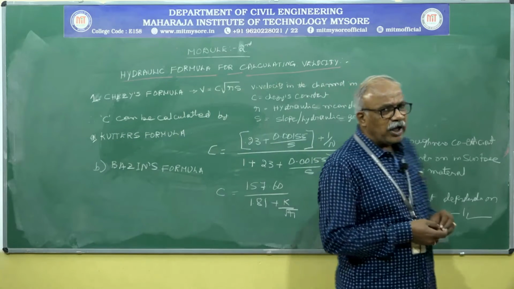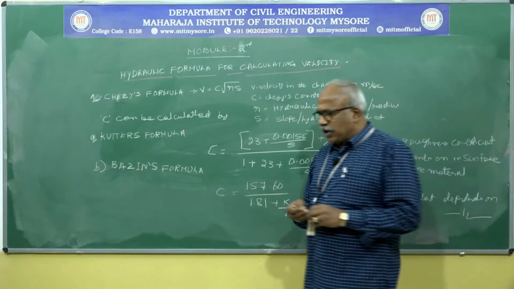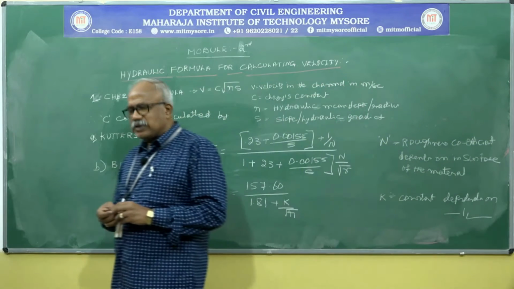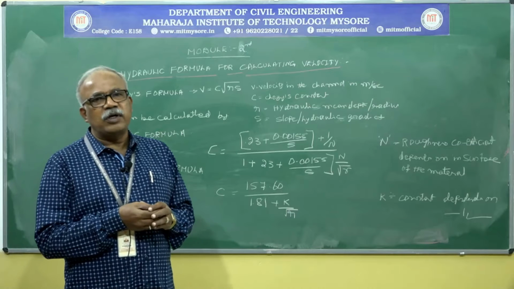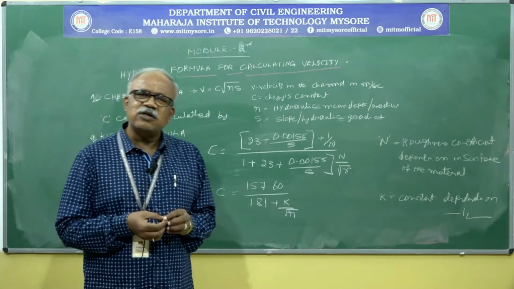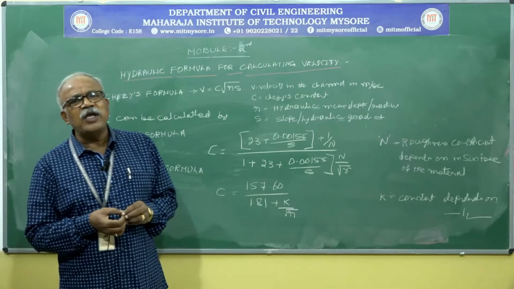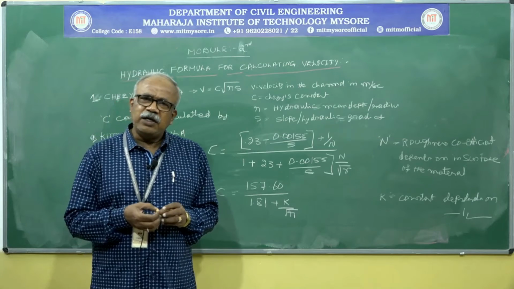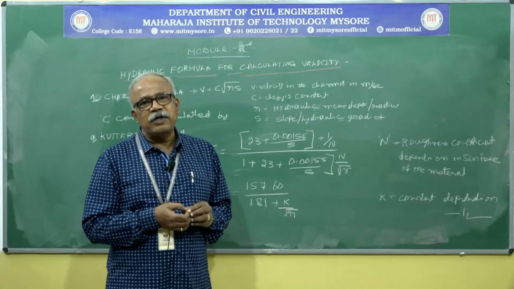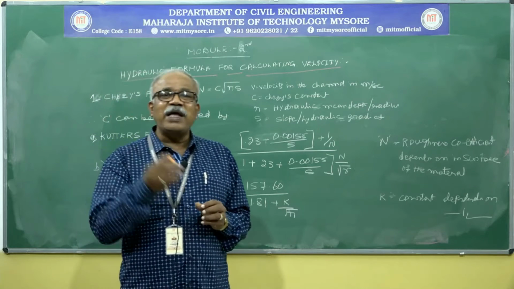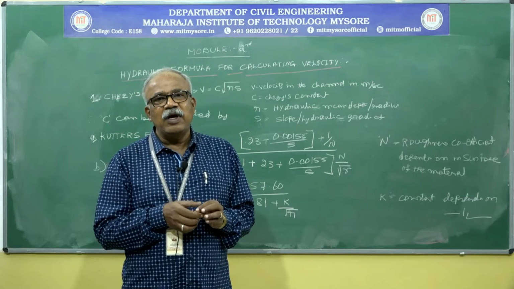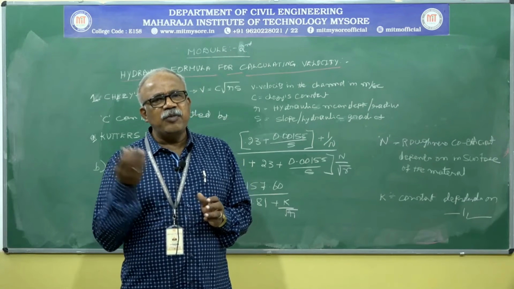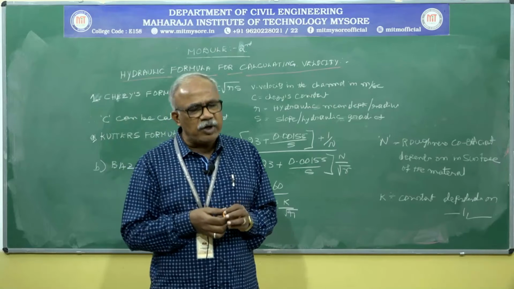In addition to that, even in the previous class all of you already studied the minimum requirement of water. As per the standards, all of you know that it is 135 LPCD. But it depends on the lifestyle of the person or in which city he is living, either class 3, class 2, or metropolitan cities.